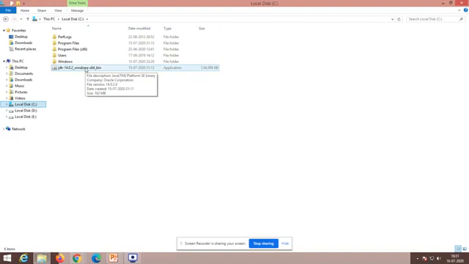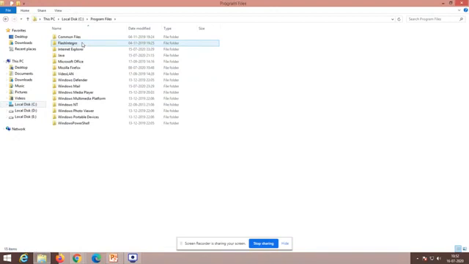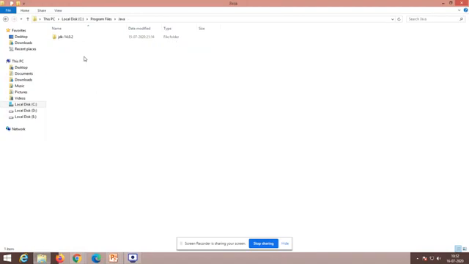This is what will be available once you complete your download. Here approximately 166 MB is available. You have to double click it. By default, it will install in the Program Files folder. I have already installed it. In the Program Files folder, you can see Java. Click Java and you will find the JDK package, Java Development Kit.